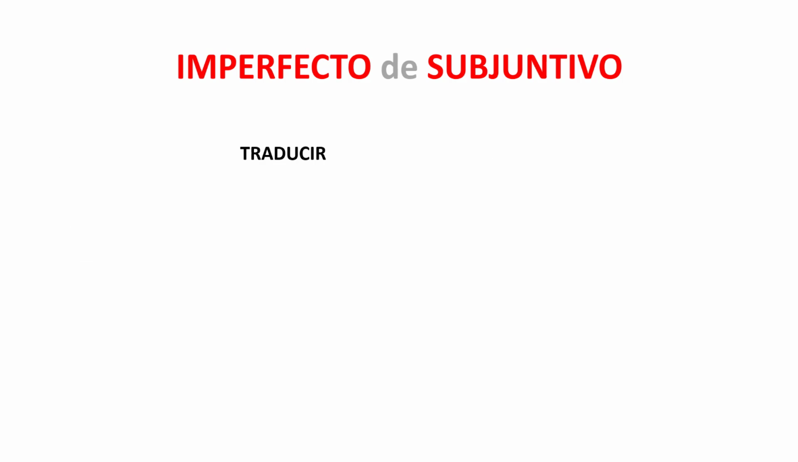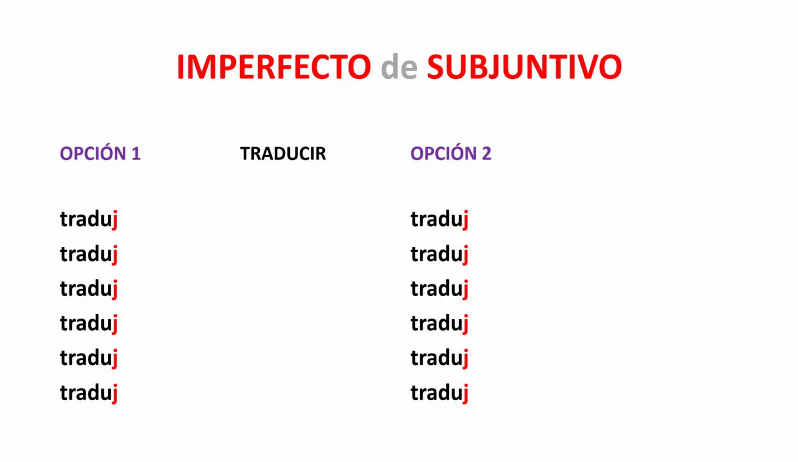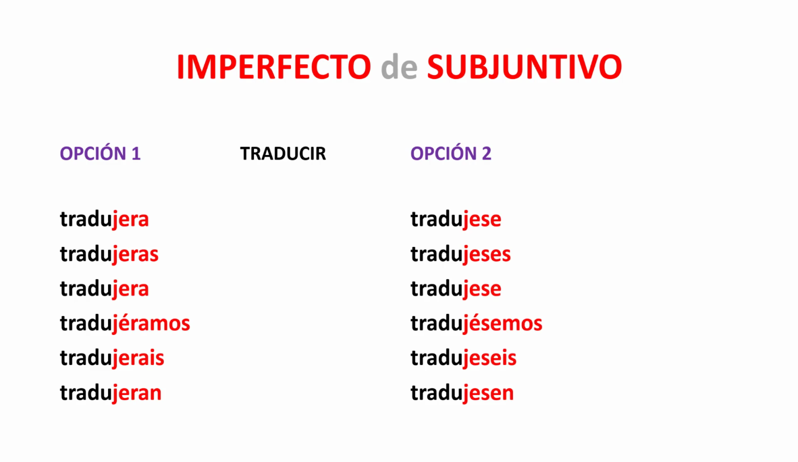The last category that we're going to look at in this lesson is going to be the todo jotas. So any of these words that end in CIR for sure are going to be in that category. Option 1 and option 2. Instead of traduc, we're going to change that C to a J, and then we're going to put those endings on them. So tradujera, tradujeras, tradujera, tradujéramos, tradujerais, and tradujeran. And option 2 is tradujese, tradujeses, tradujese, tradujésemos, tradujeseis, and tradujesen.